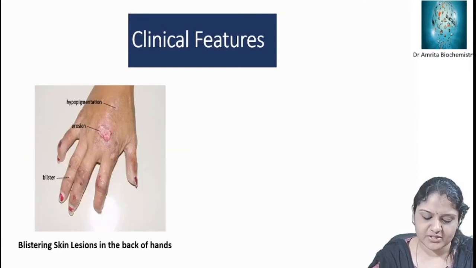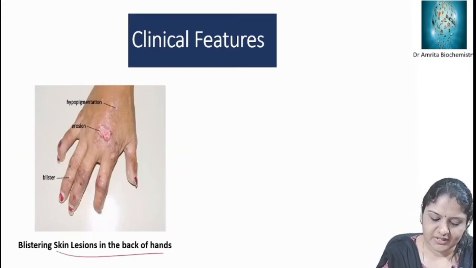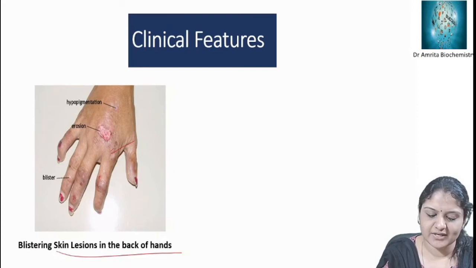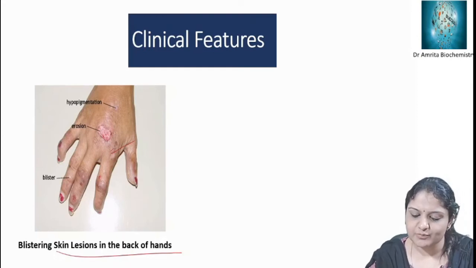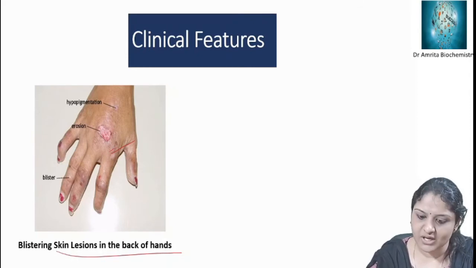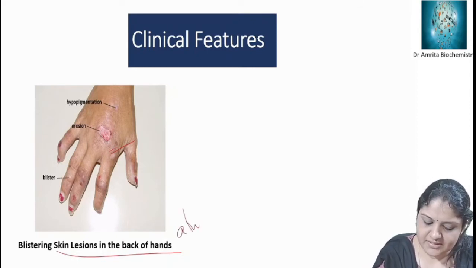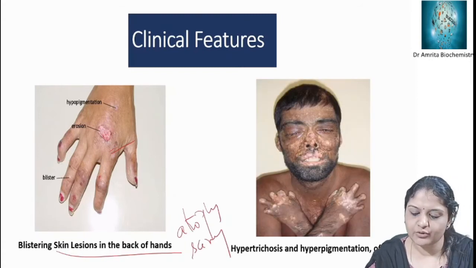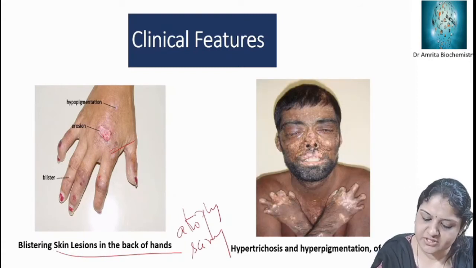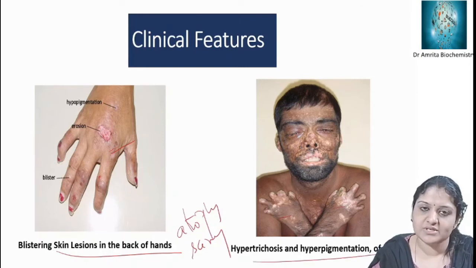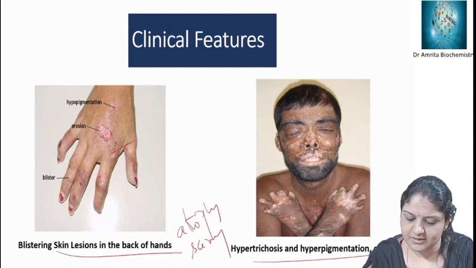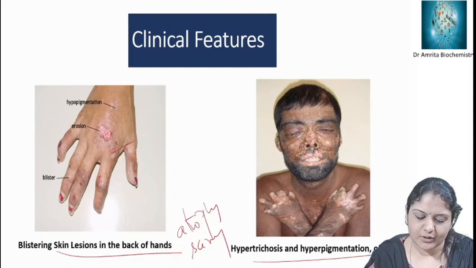Then clinical features: there will be blistering skin lesions in the back of hands. These rupture and they crust over, which leaves areas of atrophy and also scarring. Lesions can occur on forearms, face and legs. That results in hypertrichosis and hyperpigmentation of the face. So this can cause blistering skin lesions in porphyria cutanea tarda.